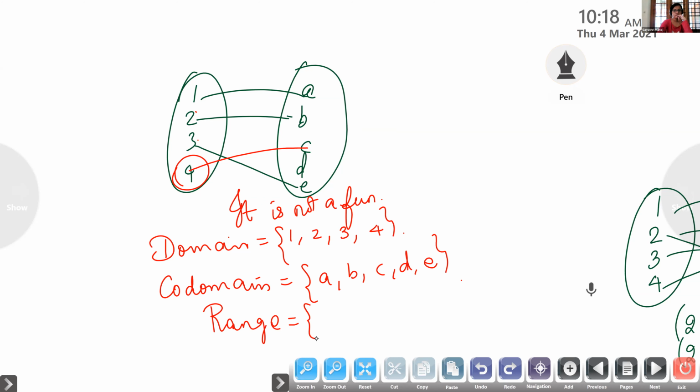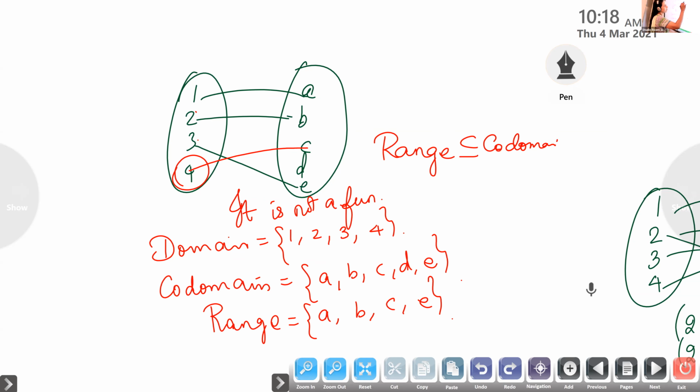A, B, C, and E. Collection of images only will be giving the range. So keep it in mind, range will be a subset of codomain.